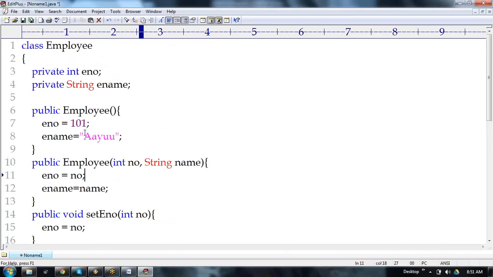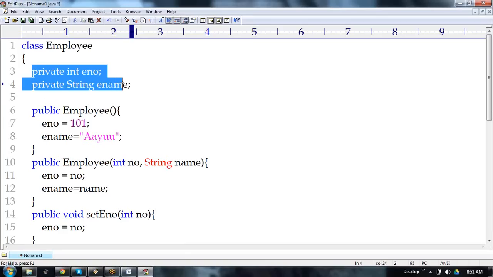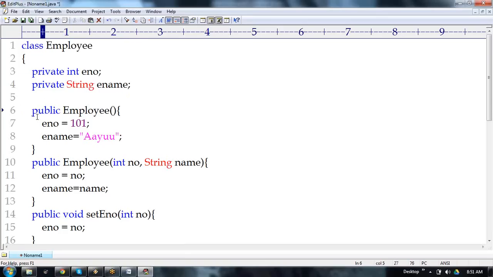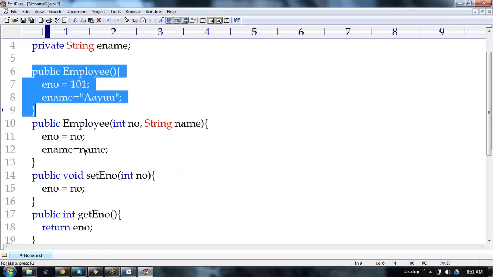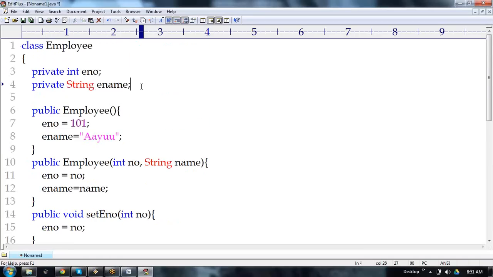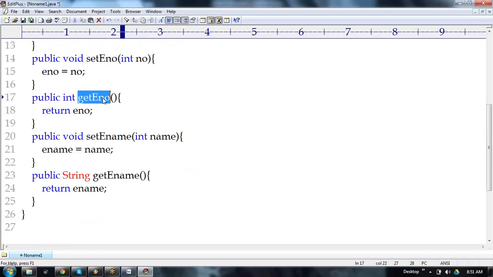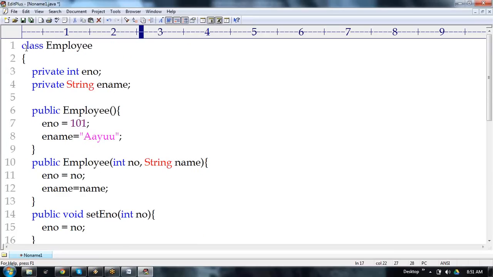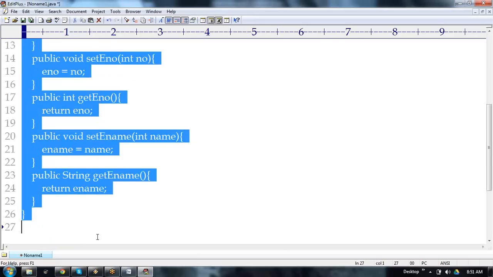Now these are about the constructor. Now the employee is not a normal class. The employee is a bean class now. We can call the employee a bean class because it has all the properties of a bean. What is the first rule? All properties must be under private scope. Second, it must have one default constructor. Third, on each and every variable, we need to write one get method and one set method. Then we can call it not a normal Java class. The employee is a bean class now.